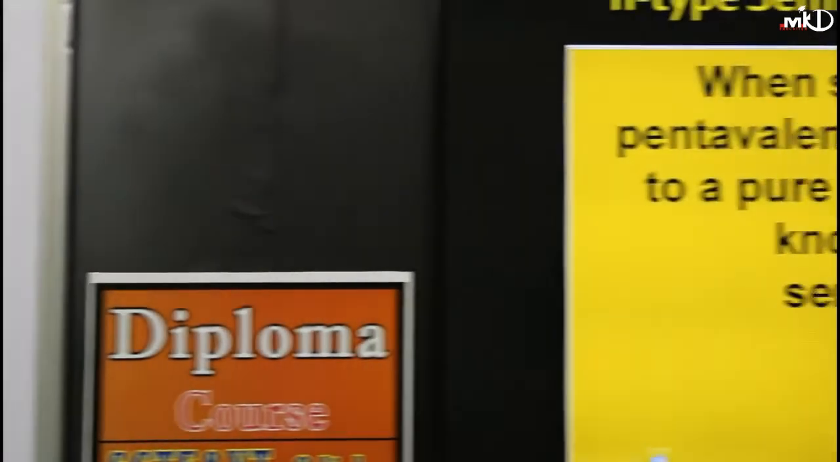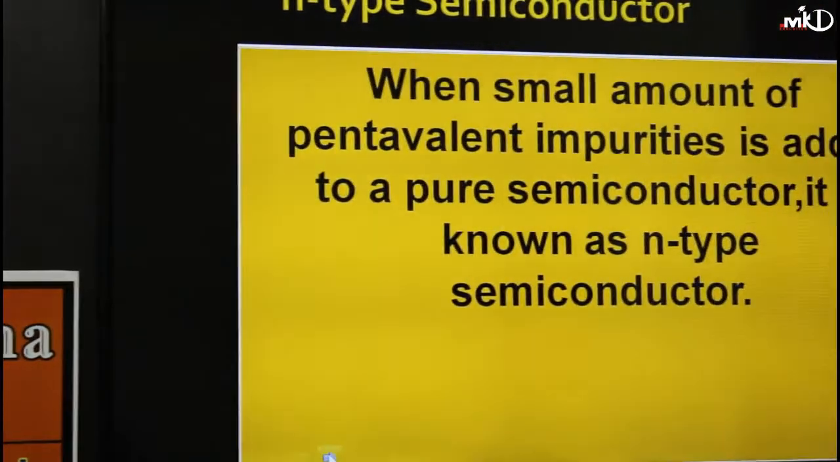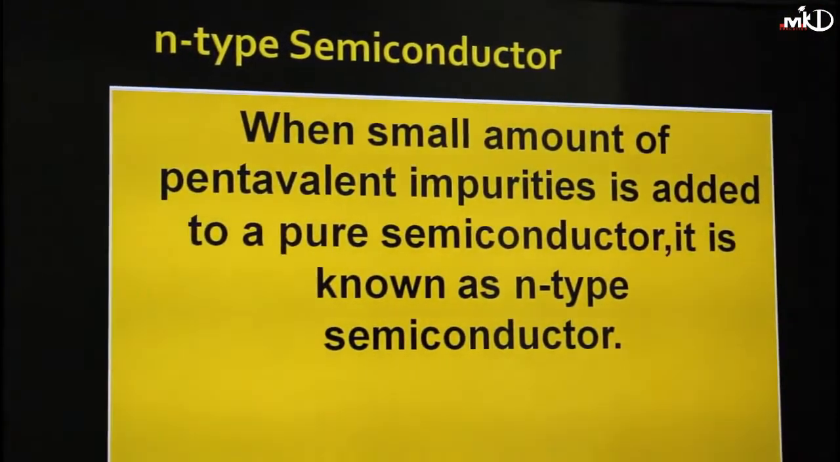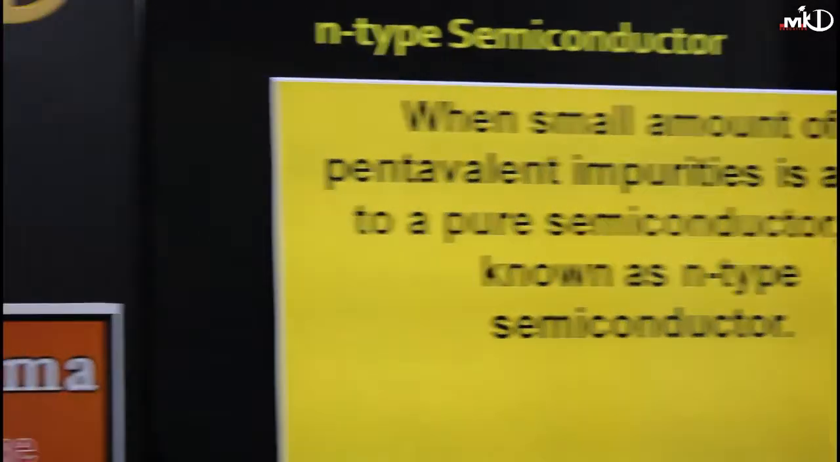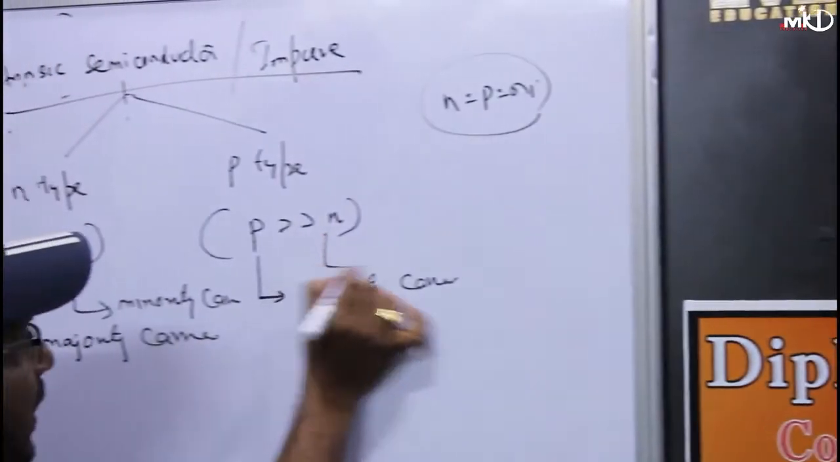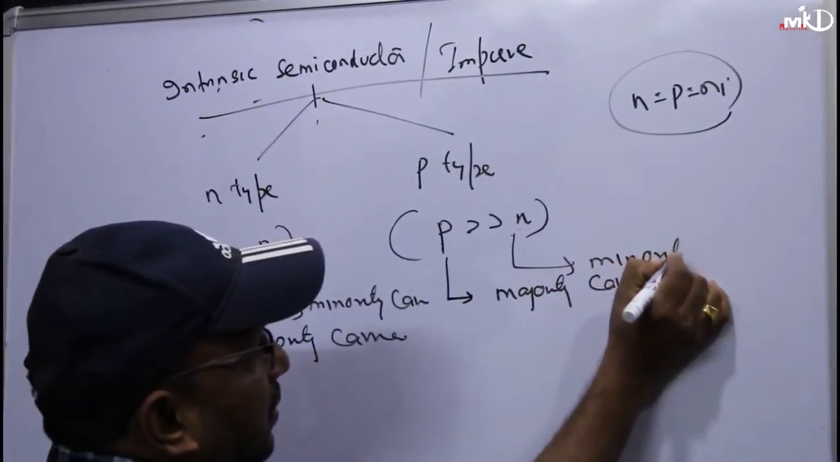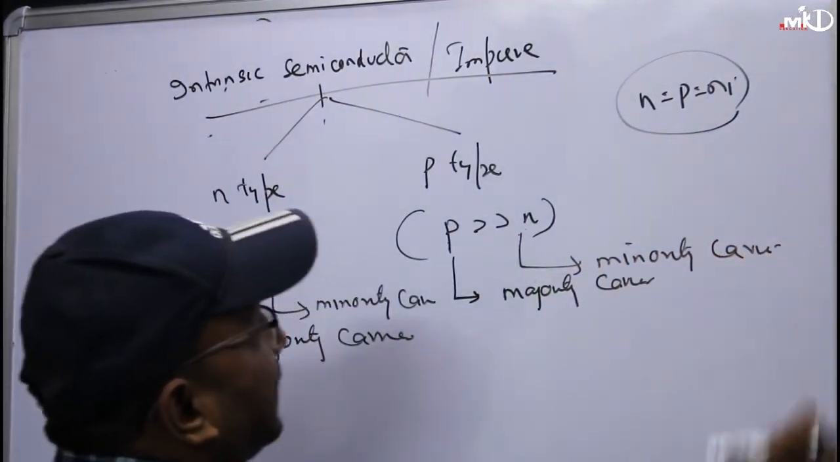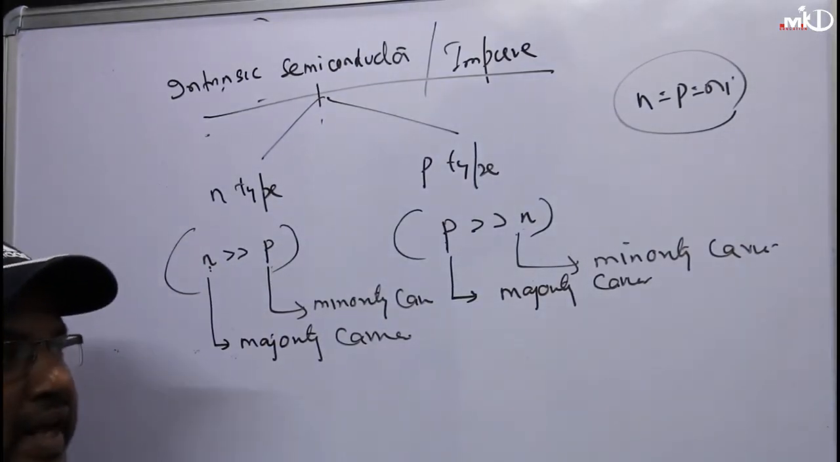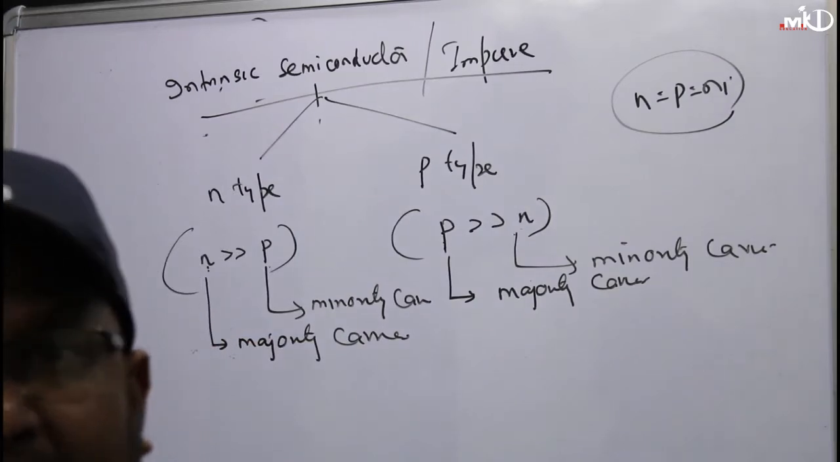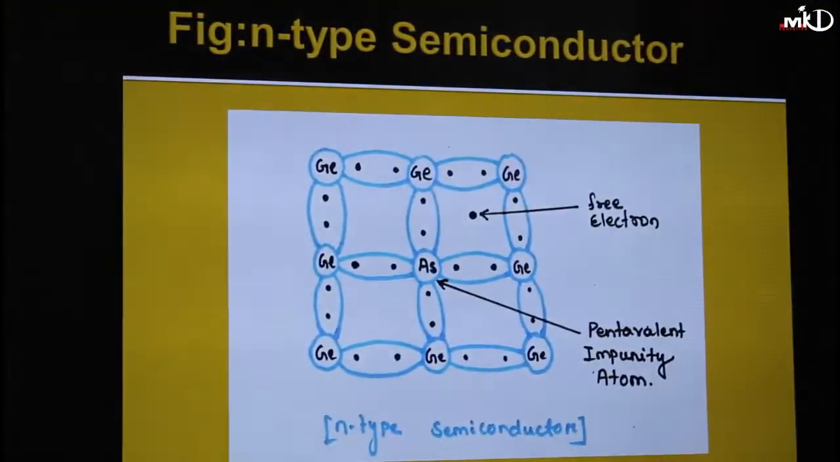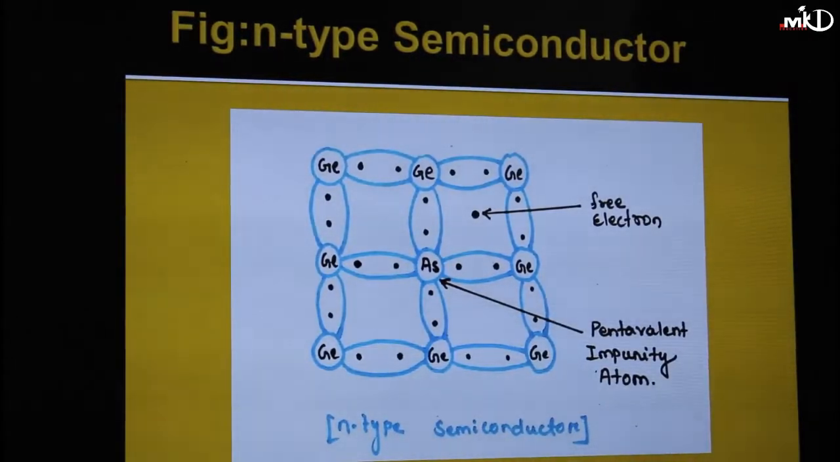Similarly, in P type, the number of holes is more than the number of electrons. So P is called your majority carrier and N is called your minority carrier. Clear? Now, coming to the next, I will tell you how to make an N-type semiconductor. If you look at the figure, just look at me. I have told you, in a pure semiconductor, what do you have? Only silicon.